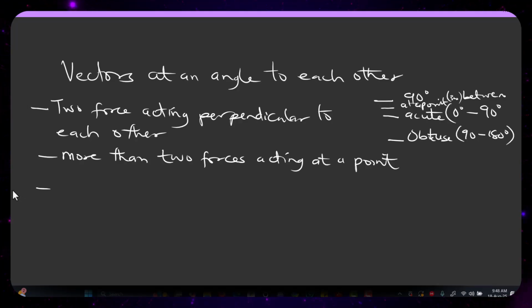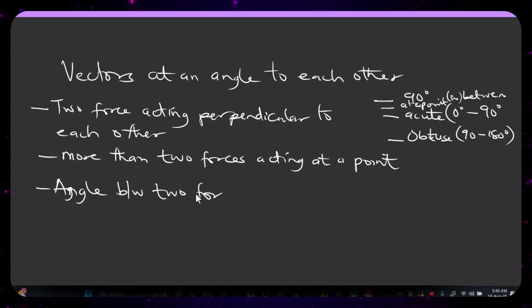The next one is when the angle between two acting forces is acute, or obtuse.